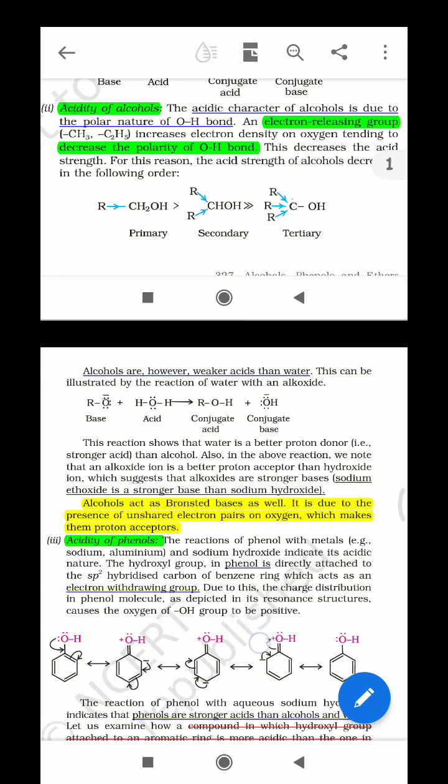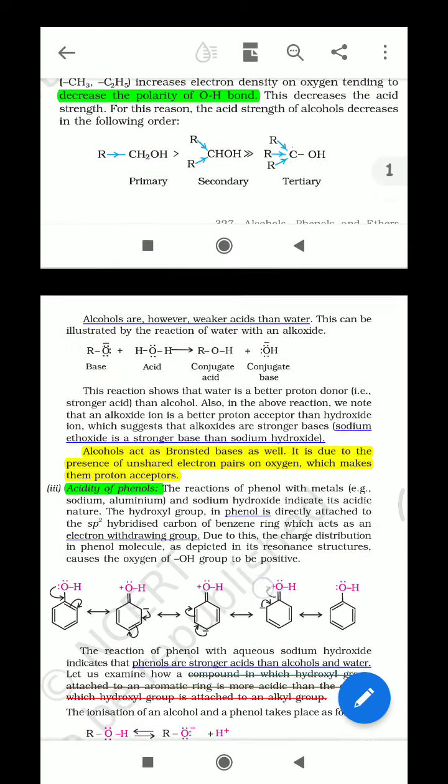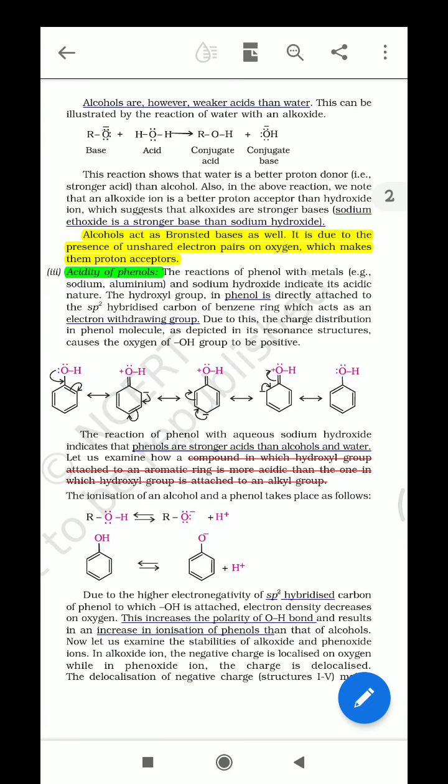So onwards you may write your answer. So just write in your copy a single question: explain the acidic character of alcohol, or the order of acidity of alcohol as primary, secondary and tertiary, and write the explanation in your copy. Now alcohols are, however, weaker acids than water. This is also a question, write in your copy: explain why alcohols are weaker acids than water.